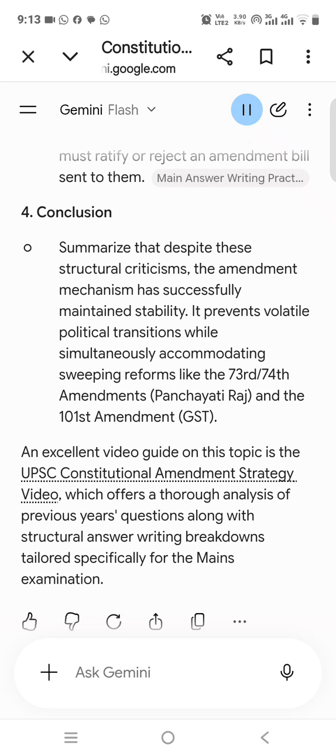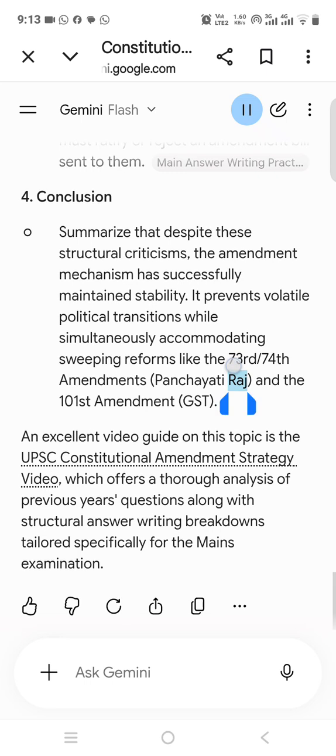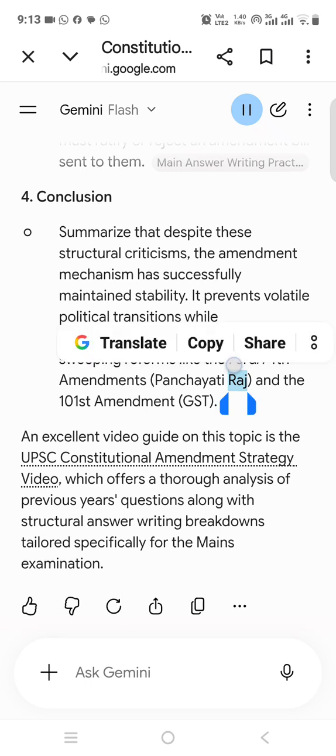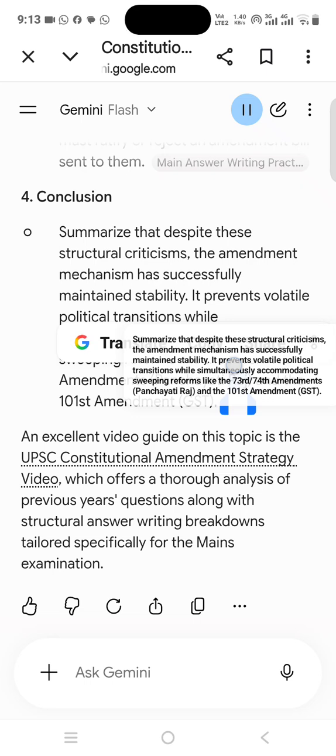Voting in houses. Special majority requirement. The bill must be passed in each house separately by a special majority, a majority of total membership plus 2/3 of members present and voting. There is no provision for a joint sitting in case of a deadlock. State ratification. Federal provisions only. If the amendment attempts to modify. Presidential assent. Final phase. Once passed, the bill is presented to the President, who must give assent. The President can neither withhold assent nor return the bill for reconsideration.